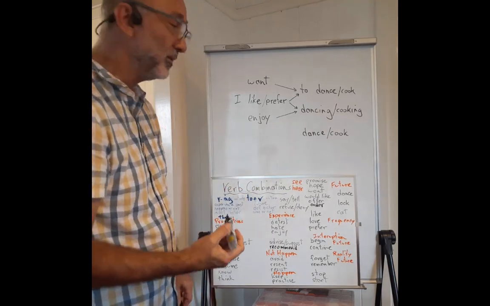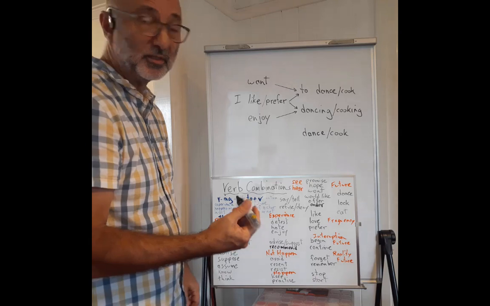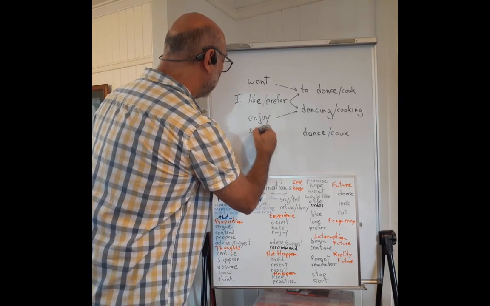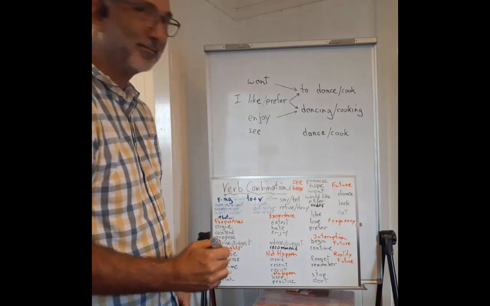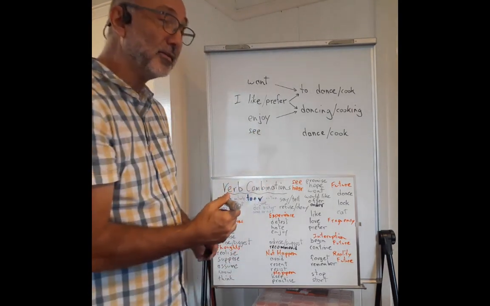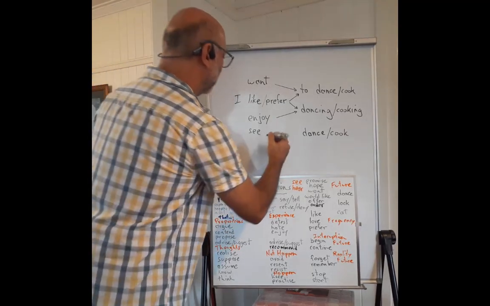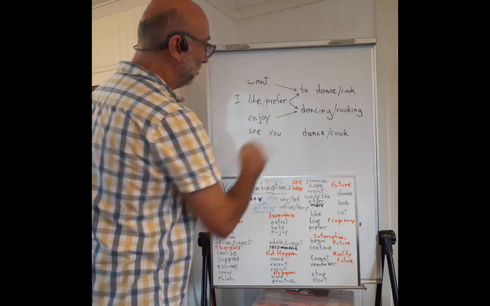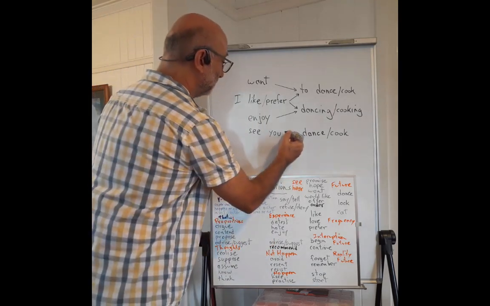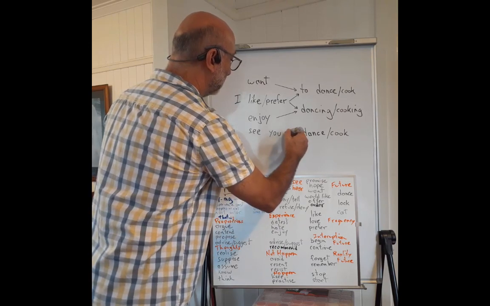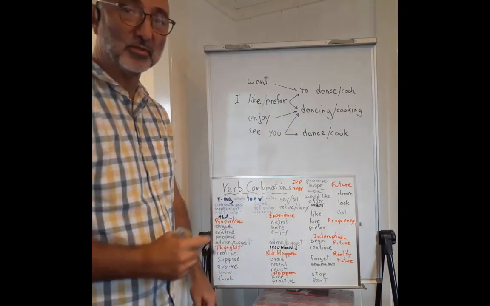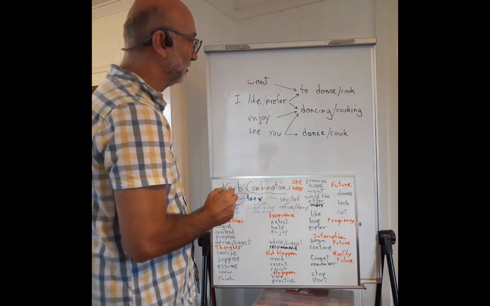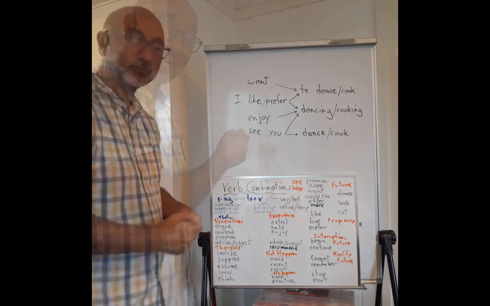We also have the bare infinitive. So for example, if I use a verb like see, and then I add another person, for example, you, I see you dance. That's possible. And I see you dancing is also possible, but not I see you to dance. So we're going to look at why this is.